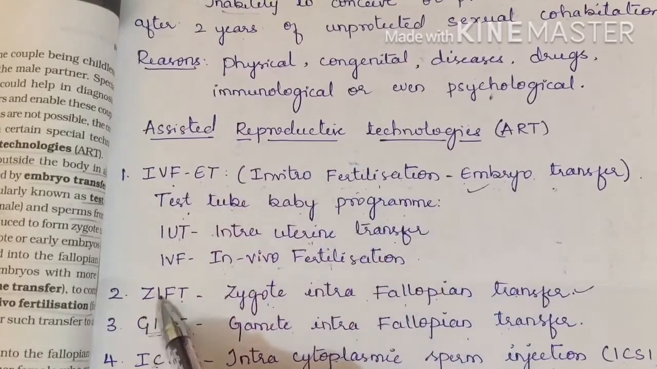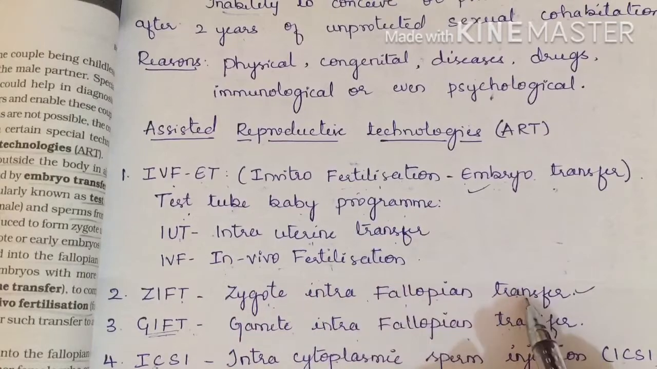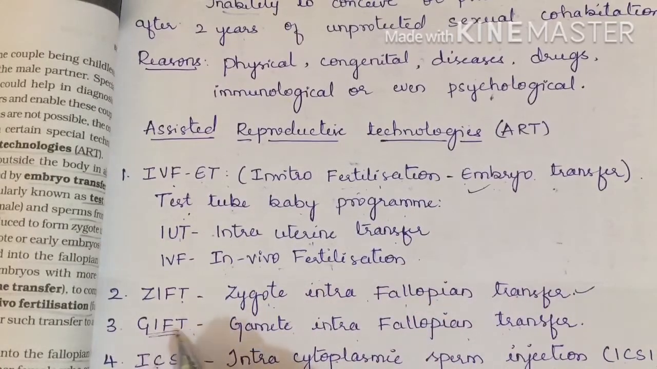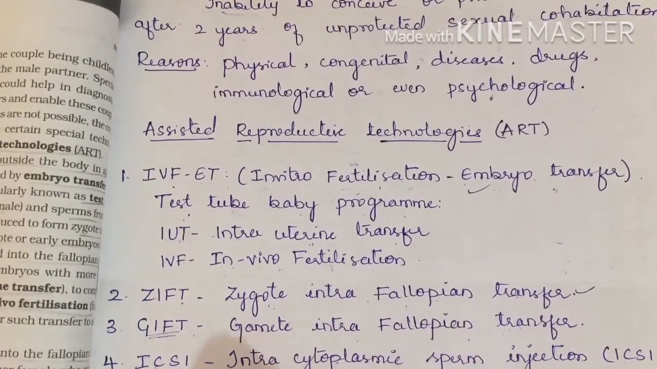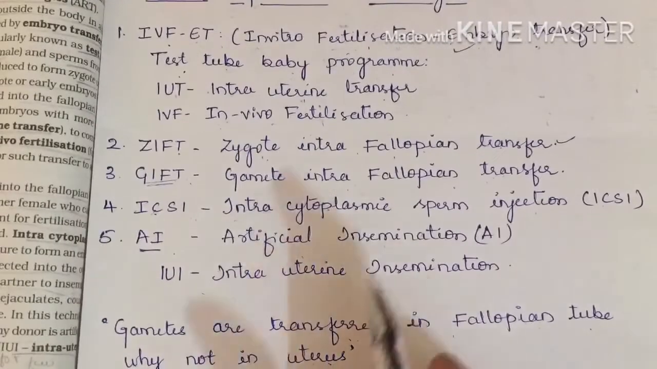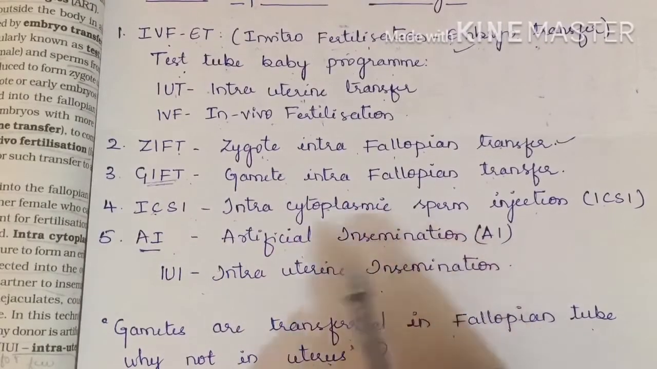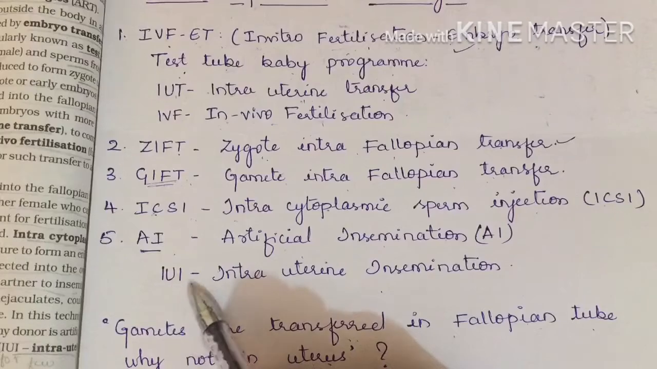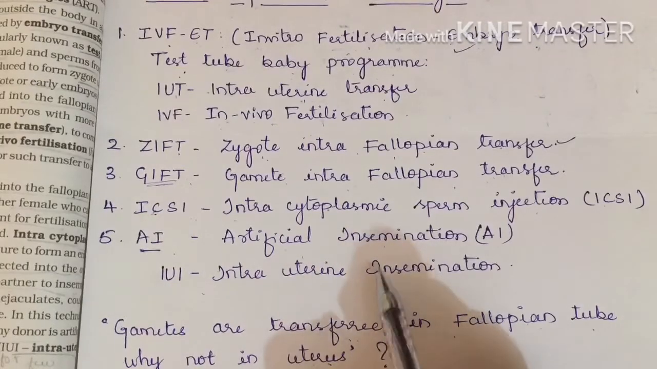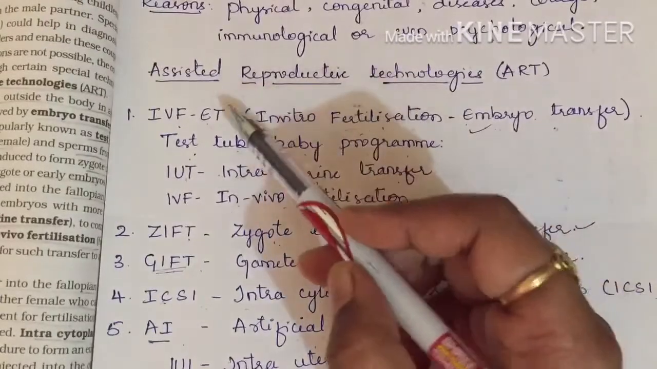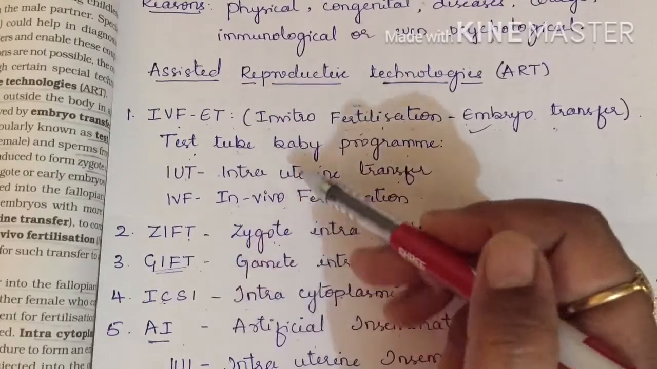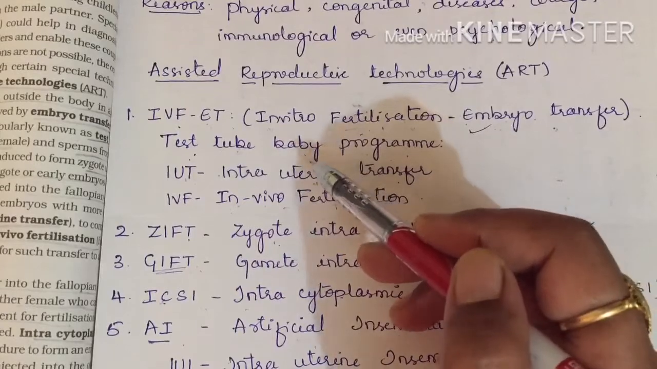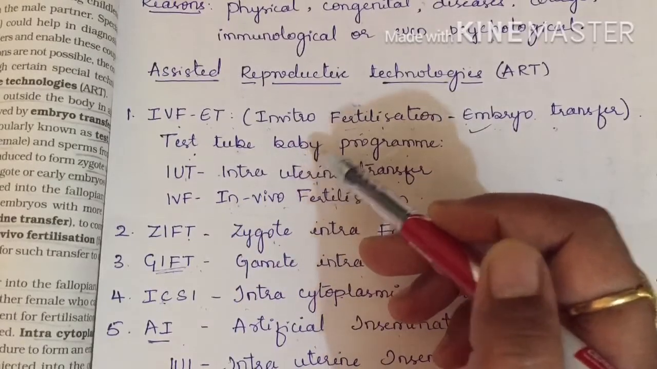Next, the second one is ZIFT, Zygote Intra-Fallopian Transfer. Third, Gamete Intra-Fallopian Transfer. The fourth one is Intracytoplasmic Sperm Injection. Then we have AI, artificial insemination, in which we use the term IUI, Intrauterine Insemination. These are the 5 assisted reproductive technologies. All 5 are very important. A 5-mark question can be asked, and it has been asked, so listen carefully.